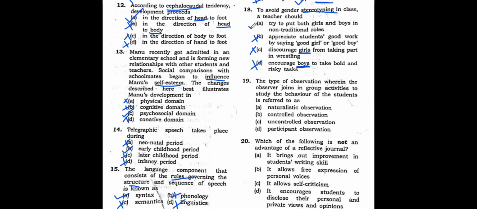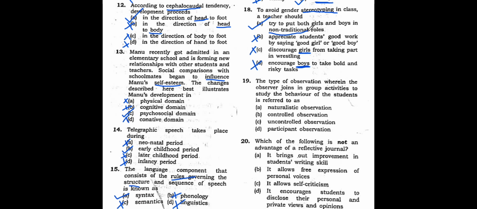The best option is option A. What does A say? Try to put both girls and boys in non-traditional roles. Non-traditional means what? Tradition means we expect the girls to sweep the classroom, mop the classroom, clean the cobwebs, right? And we expect the boys to carry the benches, the desk, all the hard work.